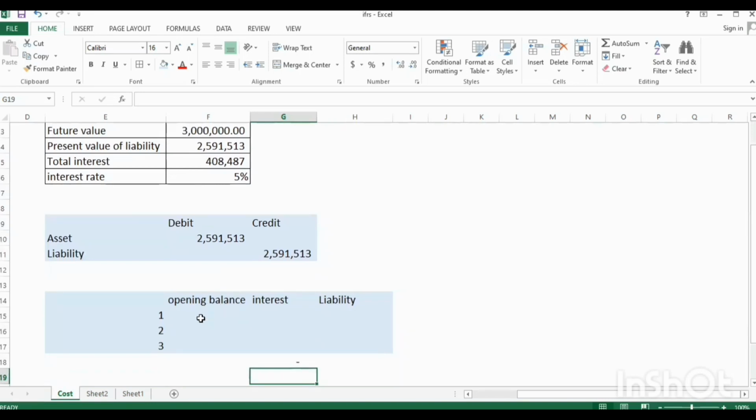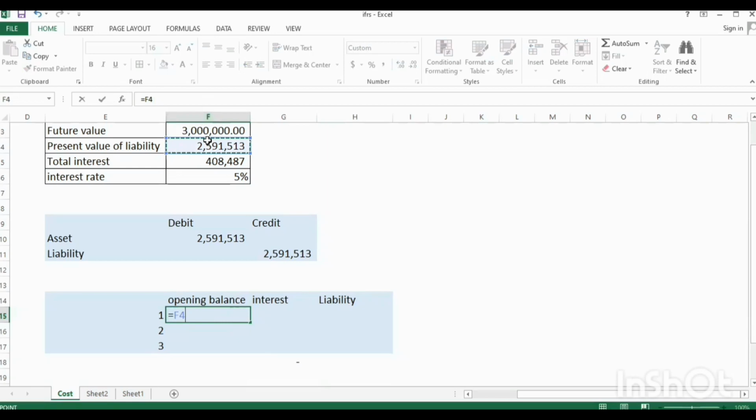So at the beginning, this is the opening balance and interest will be charged. So we are assuming here, the assumption is that if the company had borrowed this money to buy the assets, the company will be borrowing 2,591,503 naira to buy the assets.